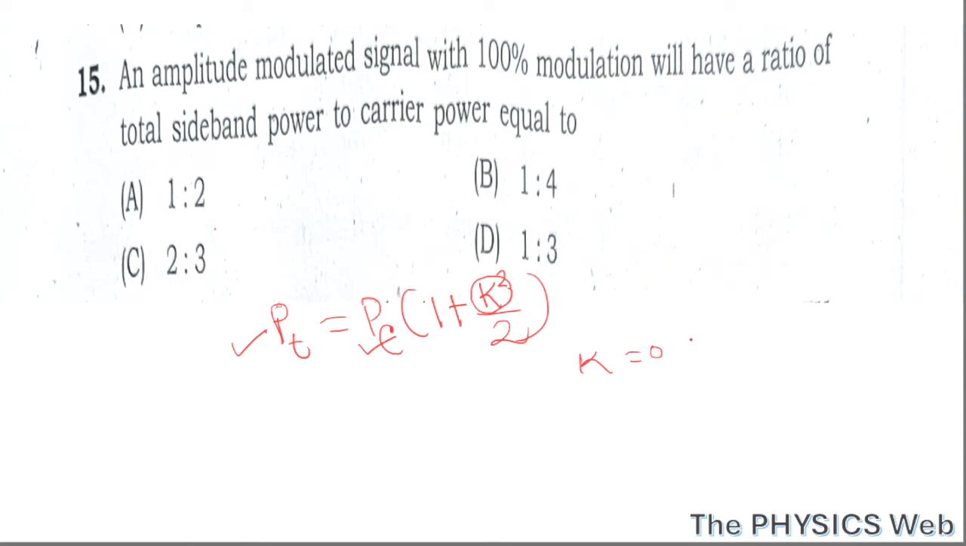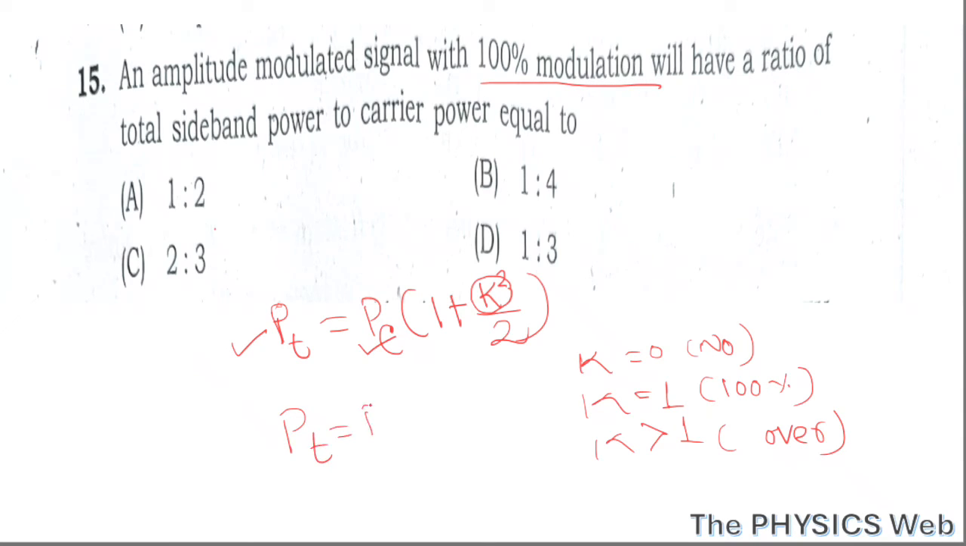For k equals 0, no modulation. For k equals 1, 100% modulation, and k greater than 1, over modulation. Okay, so here it is given that 100% modulation. So Pt will be equal to Pc times (1 plus 1 square by 2), so that will be 1 plus 1 by 2. So Pt by Pc will be 3 by 2.